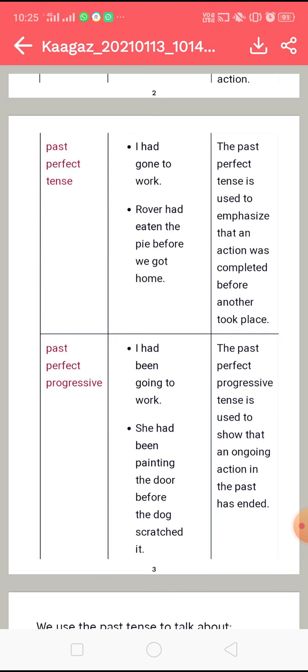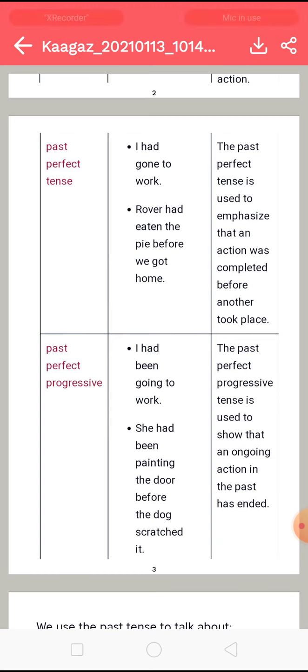Clear? So the next form we have is past perfect progressive, means past perfect continuous, right? The past perfect progressive tense is used to show that an ongoing action in the past has ended. Note this thing, that an ongoing action which was going on in the past has ended, right? For example, I had been going to work.